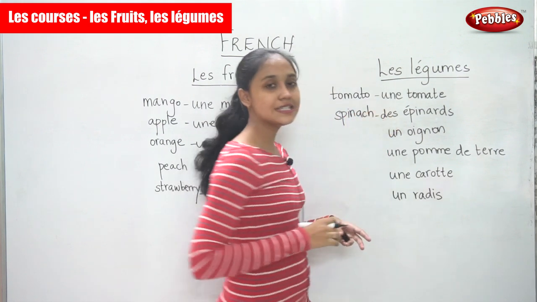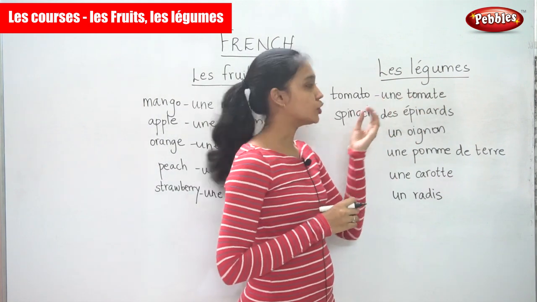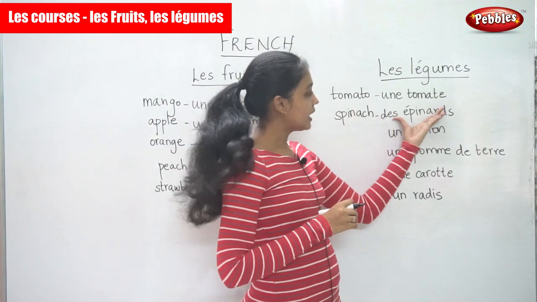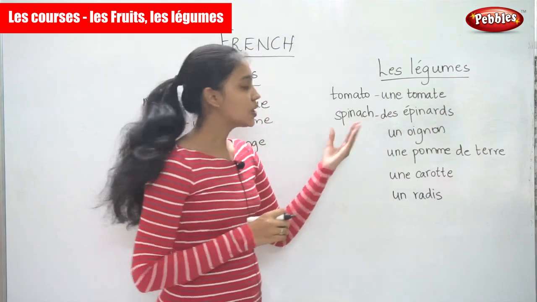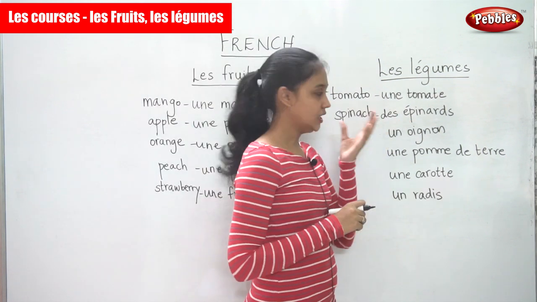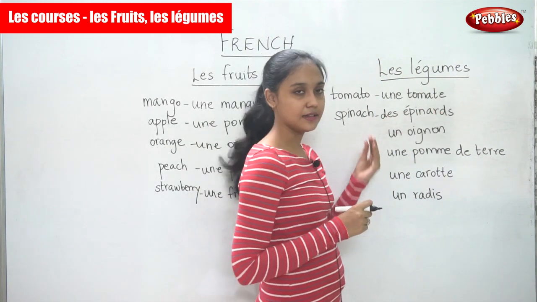So if you notice the article for tomate, it is une tomate because this is countable. However, épinard, spinach, you can't say une épinard. It has to be des. It cannot be singular. So des épinards.